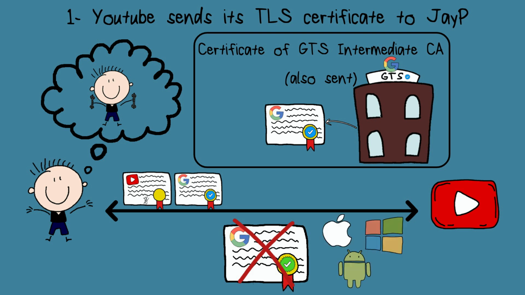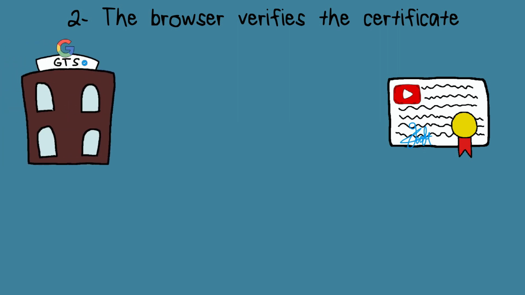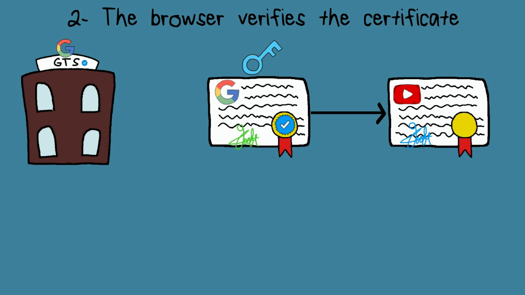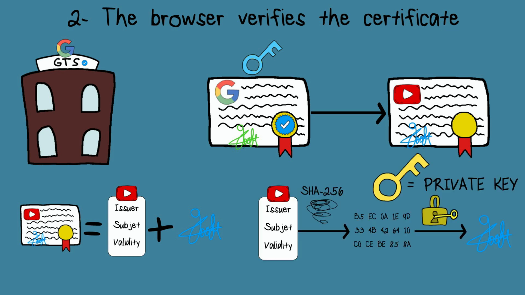Now the browser will verify the authenticity of YouTube's TLS certificate. YouTube's certificate will include the issuer information, which is the intermediate certificate authority. The browser will hence know that this certificate is signed by Google Trust Services Intermediate Certificate Authority, and will have its certificate. Any digital certificate will contain information and a signature, as explained previously. And recall that the signature is the encrypted hash of this information.